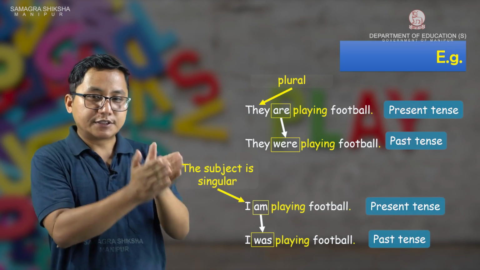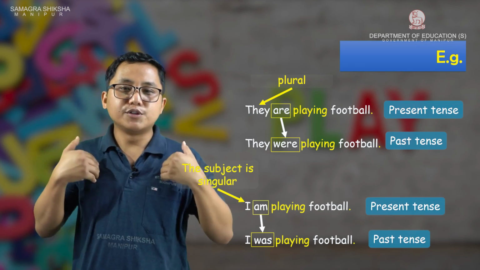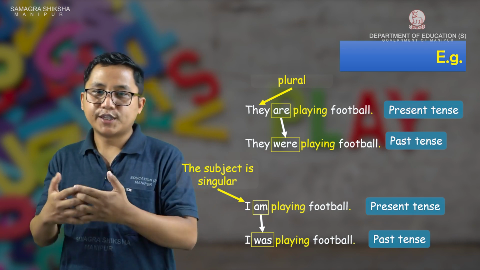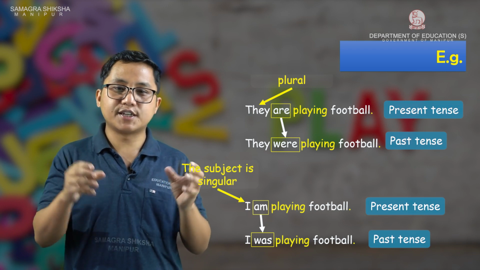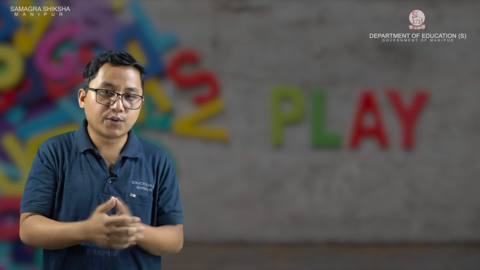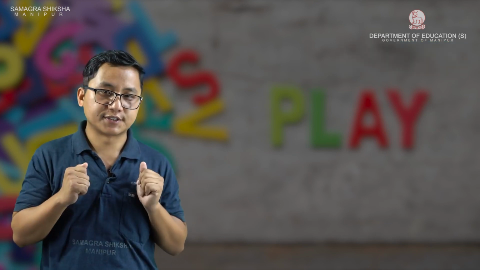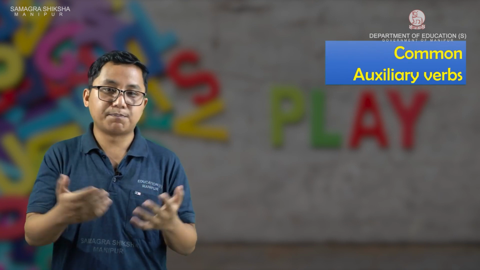So helping verbs help the main verb so that we will know how, when, and under what circumstances the action happened. Helping verbs will tell us that. So there are some common auxiliary verbs or helping verbs.